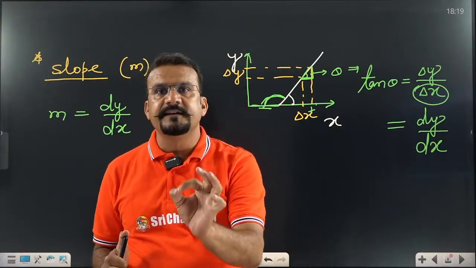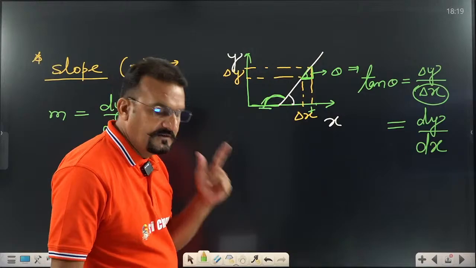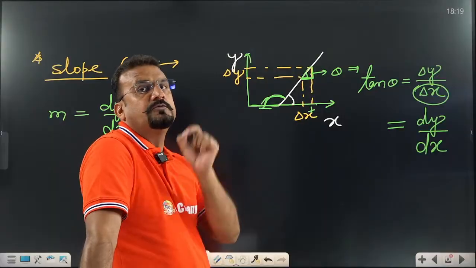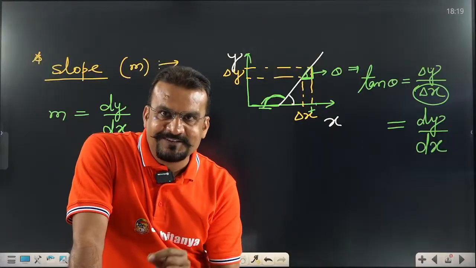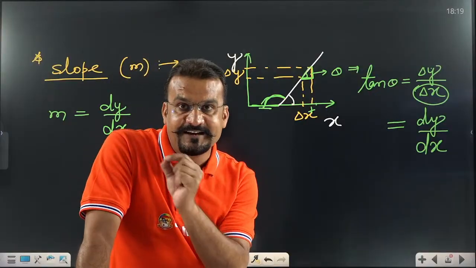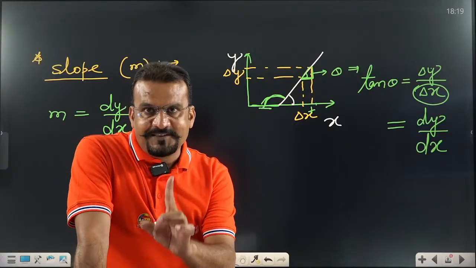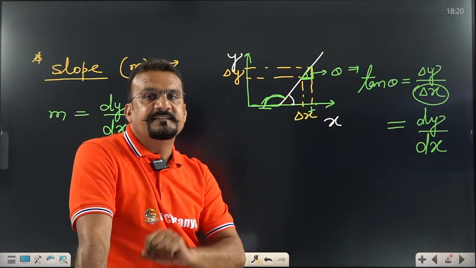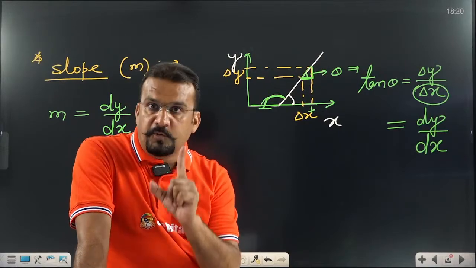Second statement, tan theta is slope. Then what is the problem about theta? Which theta should we take? You tell me fast in the comment box. Theta should be taken from the positive x-axis to that straight line. See, this is a very important statement, and you need to remember it throughout two years, up to the NEET 2027 exam. Again I repeat, slope is tan theta. There are two cases of theta, from the positive x-axis as well as the negative x-axis. From where to take? From the positive x-axis.